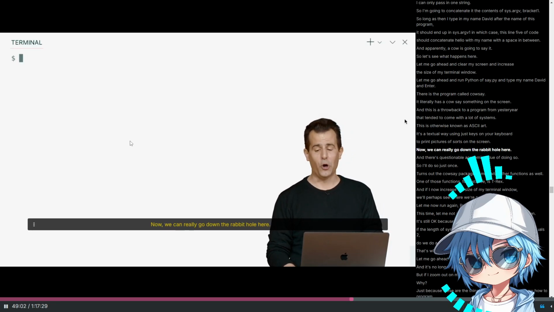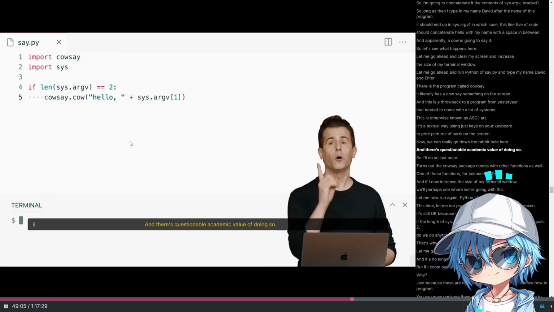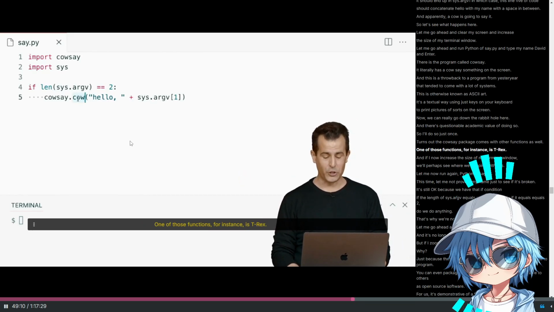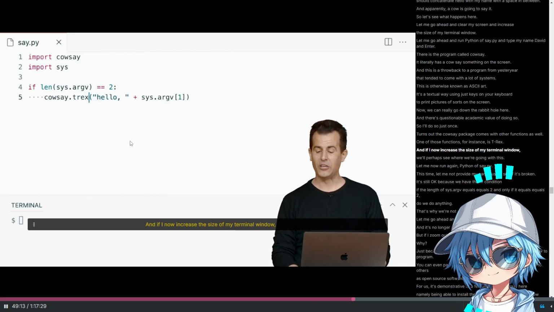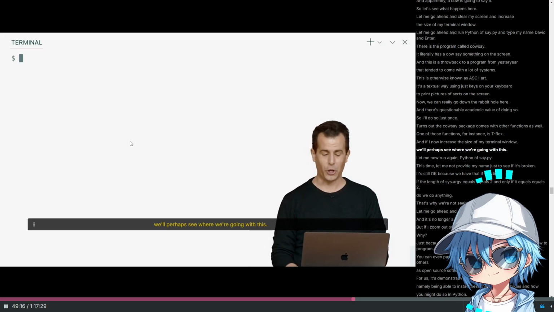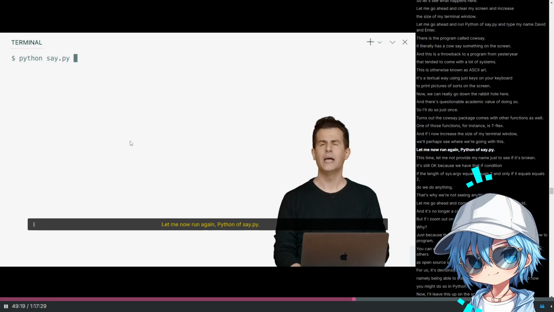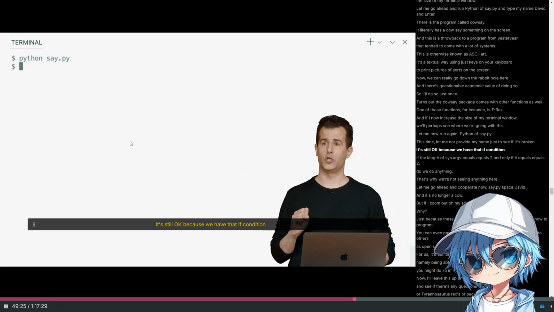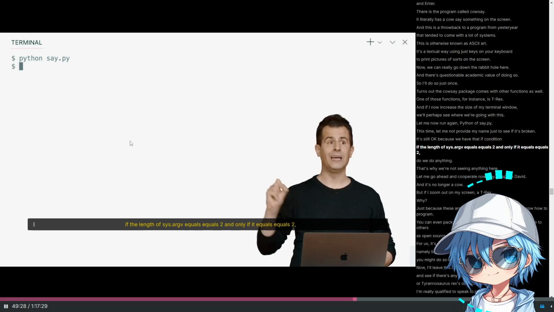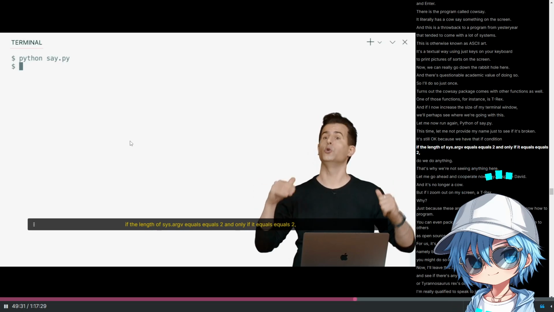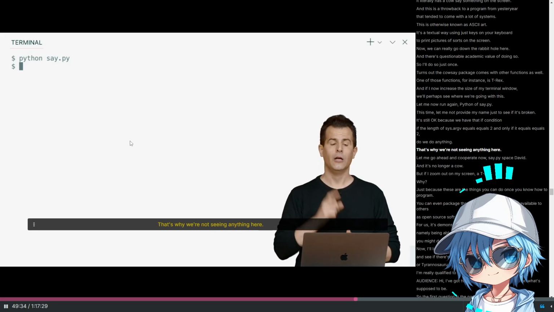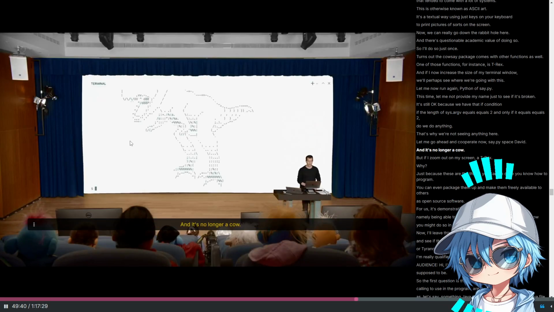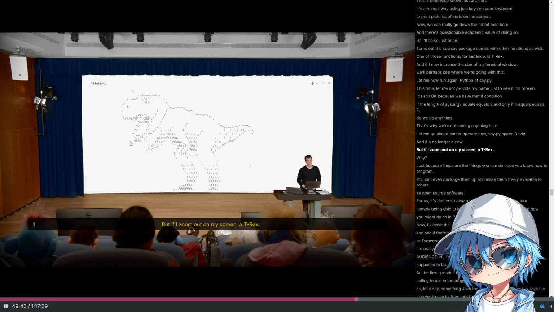Now, we can really go down the rabbit hole here, and there's questionable academic value of doing so, so I'll do so just once. Turns out the cowsay package comes with other functions as well. One of those functions, for instance, is trex. And if I now increase the size of my terminal window, we'll perhaps see where we're going with this. Let me now run again python of say.py. This time, let me not provide my name, just to see if it's broken. It's still OK, because we have that if condition. If the length of sys.argv equals 2, and only if it equals 2 do we do anything. That's why we're not seeing anything here. Let me go ahead and cooperate now. say.py space David. And it's no longer a cow, but if I zoom out on my screen, a T-Rex.